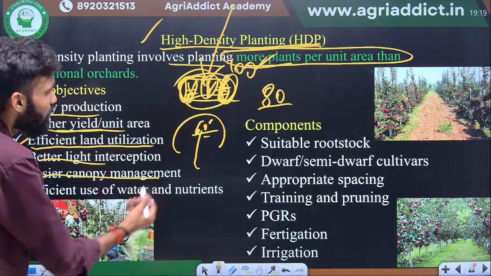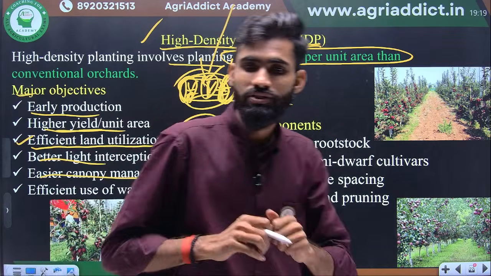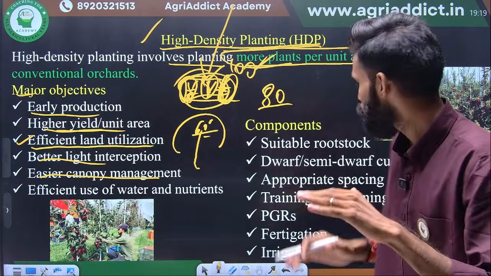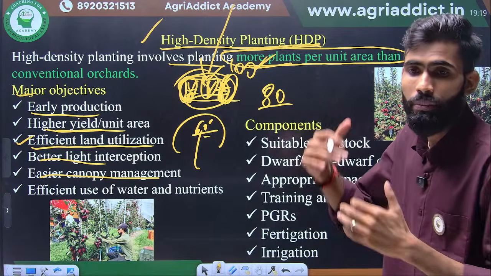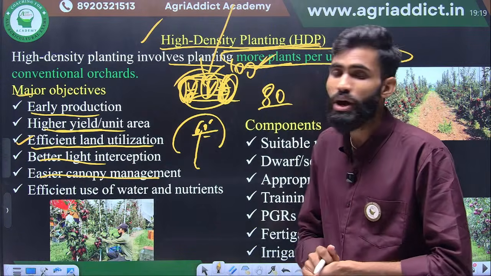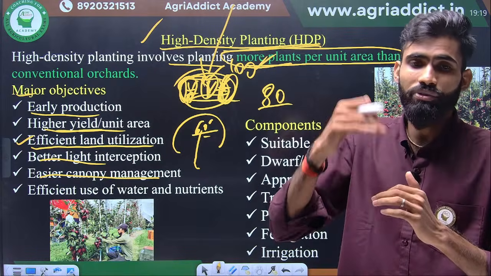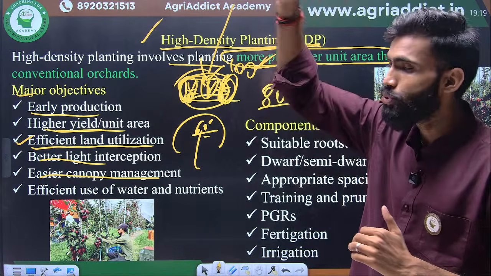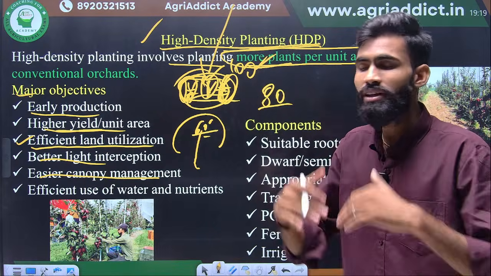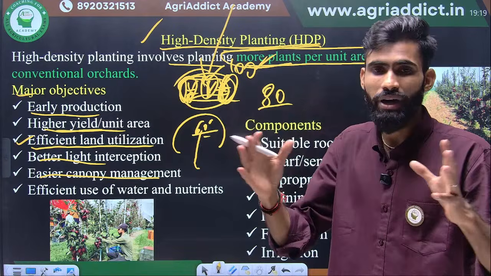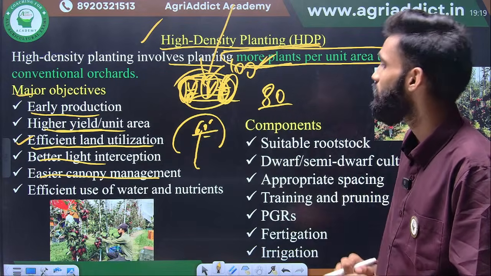So in high density planting, maximum light interception will be there. Easier canopy management: suppose the plant height is small, then we can easily maintain the canopy. But when the plant height is too large, up to 10-15 feet, very intensive work or mechanization is required to maintain the canopy.